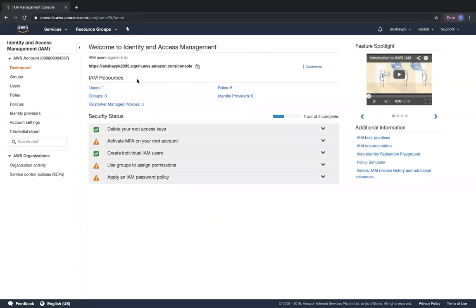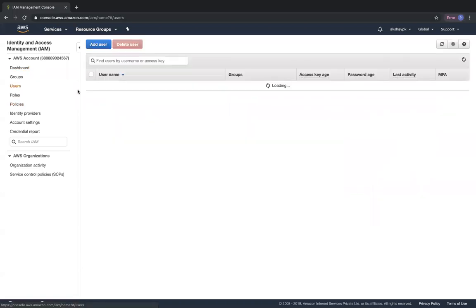Okay. So now on the left side dashboard, you can see that we have groups, users, roles, and policies. Okay. So we are going to first look at users. So right now I have one user that I have created, okay?